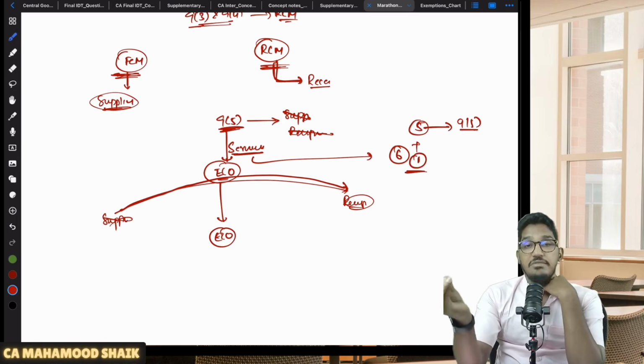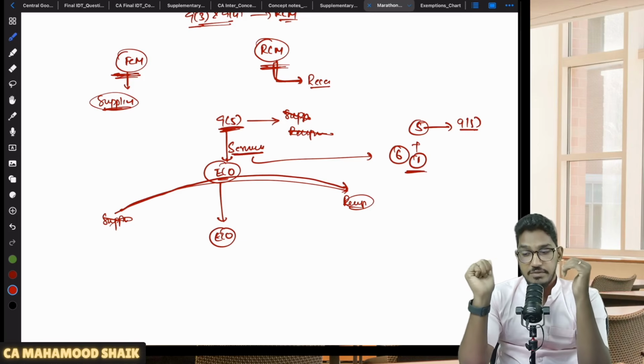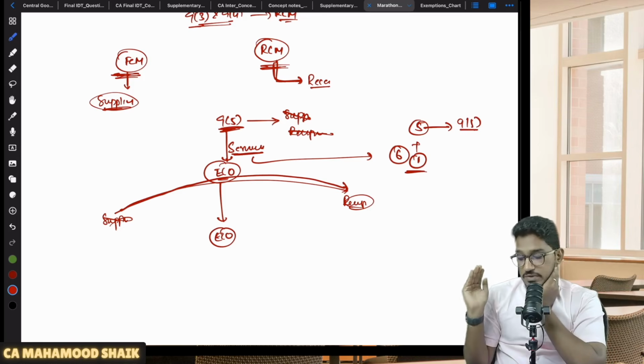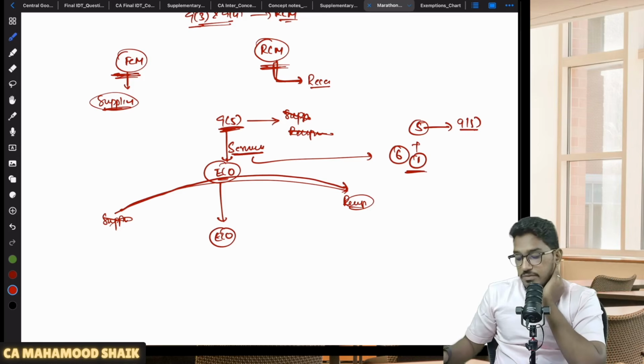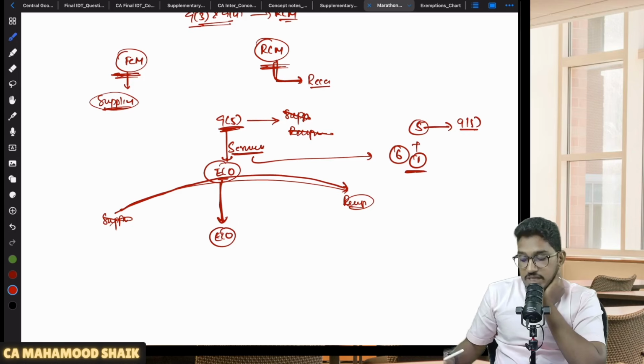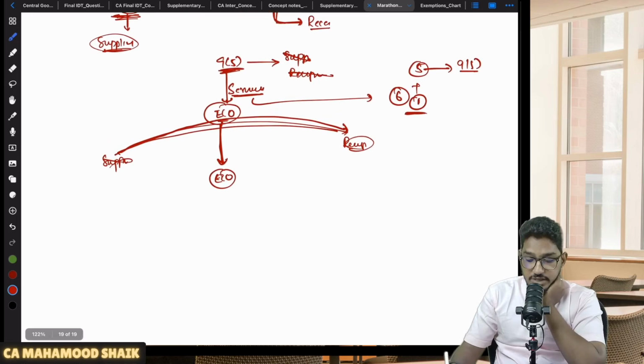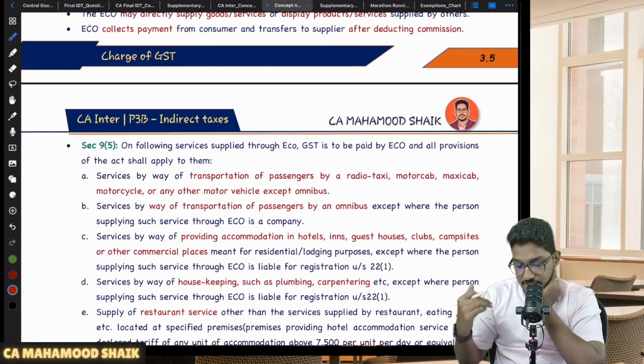If these six notified services are getting provided through the e-commerce operator, neither the supplier will pay the amount of GST, nor even the recipient will pay the amount of GST. Then who will pay the amount of GST, sir? E-commerce operator will pay the amount of GST. Sir, what are those six services which are notified? Let us start looking at that list.